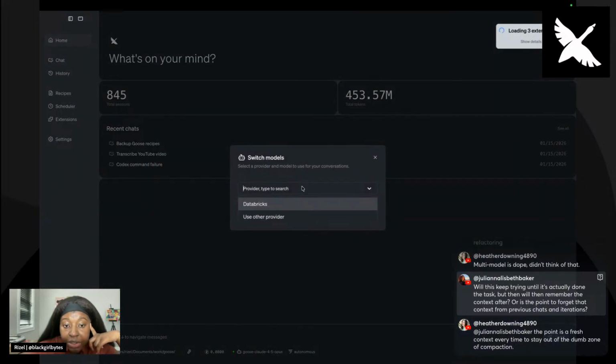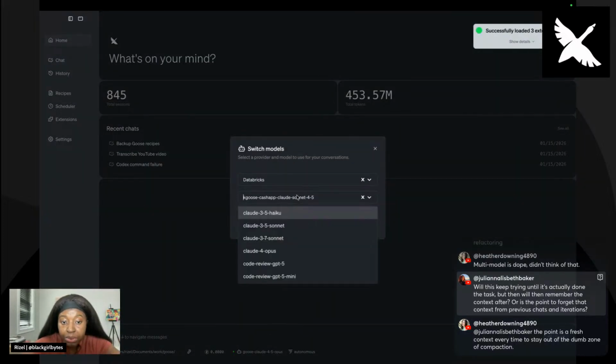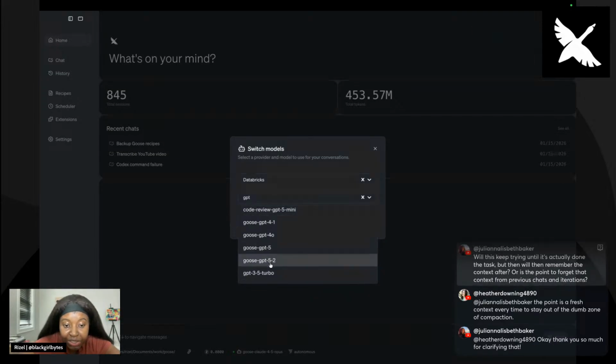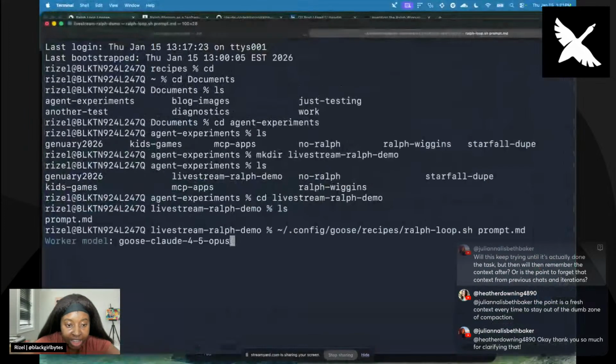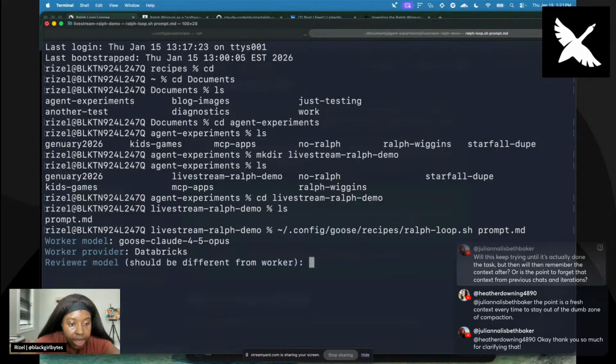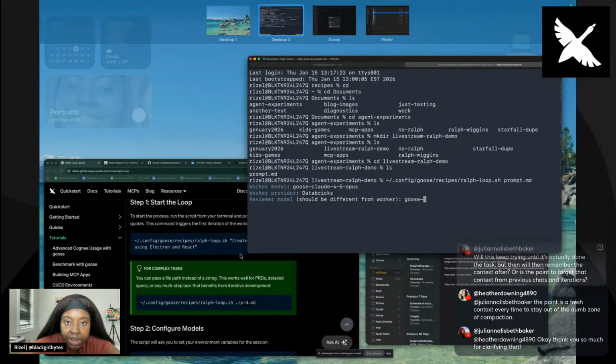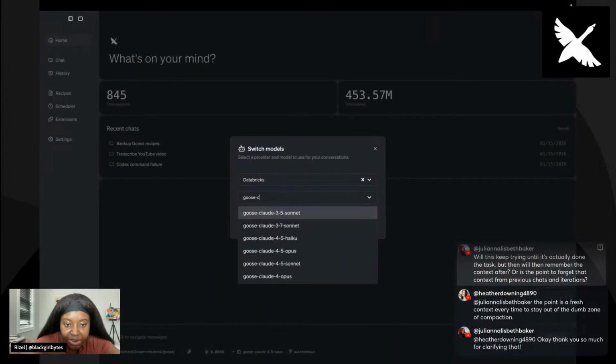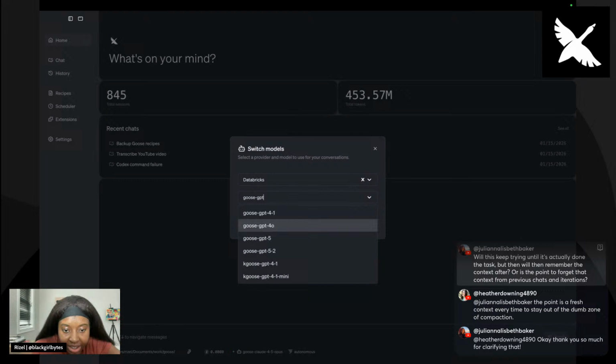And then I haven't tried this yet, but I think I want to use GPT as my reviewer. I don't know how that's going to go, but let's see. So we can try Goose GPT 5.2 as my reviewer. So I'm going to press enter. Oh, worker provider, Databricks. And then reviewer model is going to be Goose. What was the name of it? Goose. Guys, I'm nervous. Okay, GPT 5.2. That's what I want.